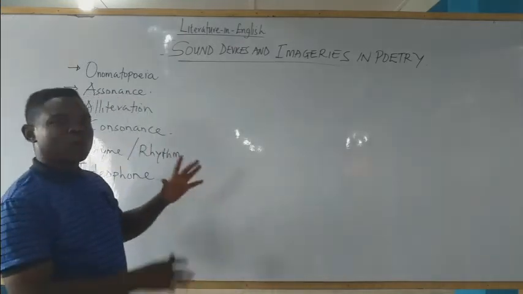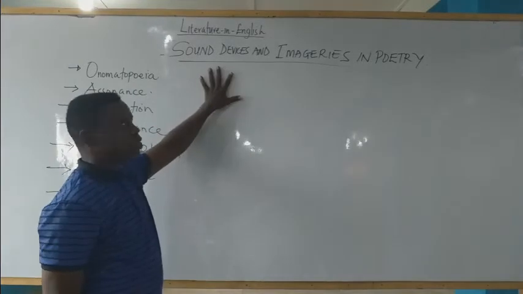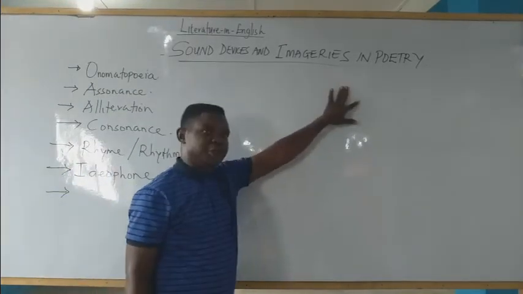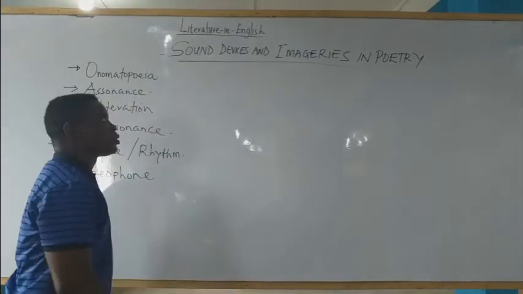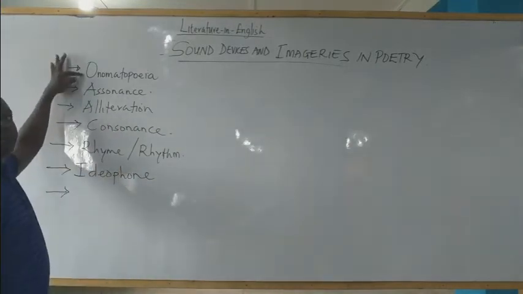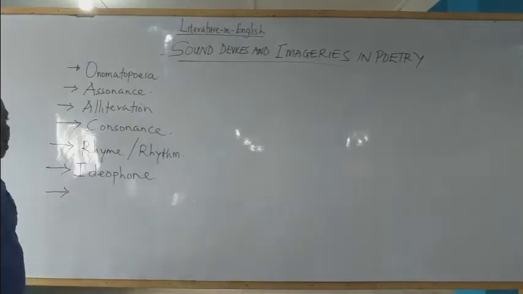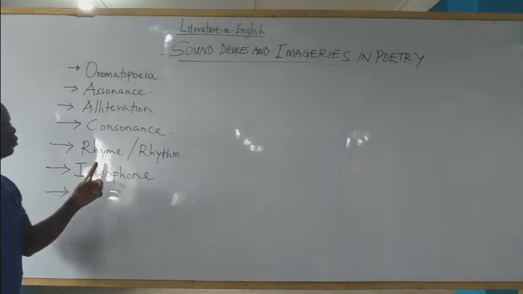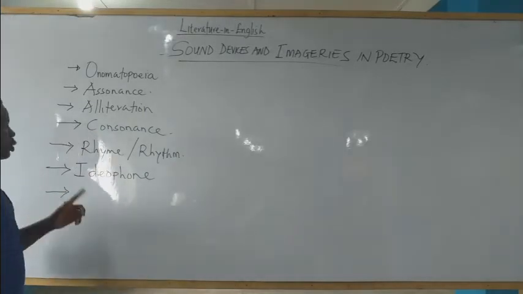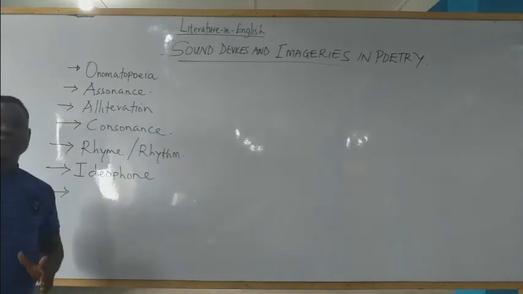So we have two topics here: one, sound devices, and two, imageries. The sound devices in poetry include: one, onomatopoeia; two, assonance; three, alliteration; four, consonance; five, rhyme and rhythm; six, idiophone.